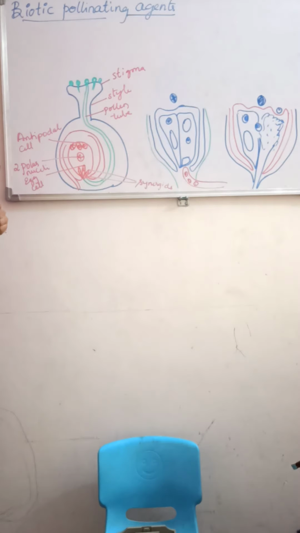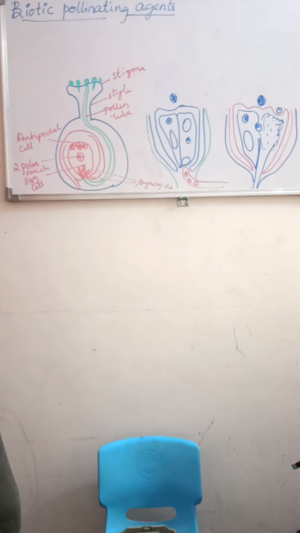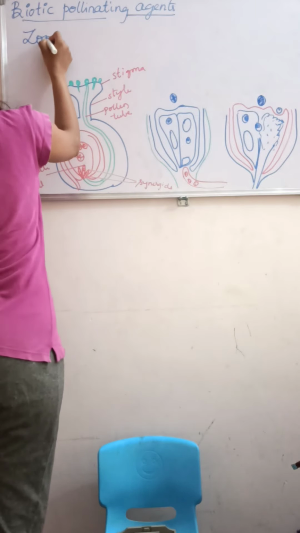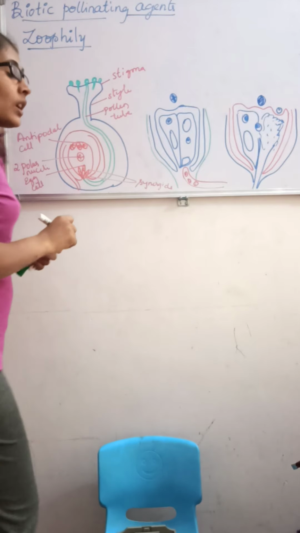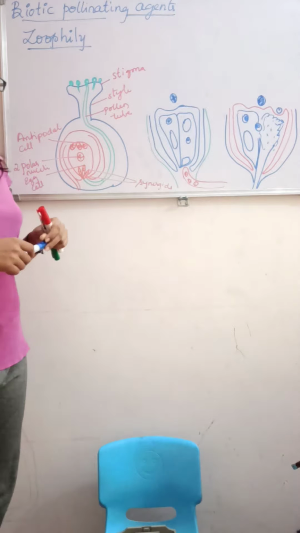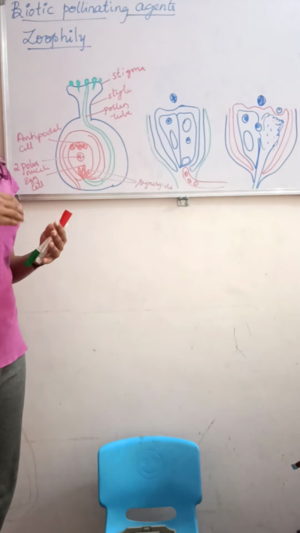So here in biotic pollinating agents, animals are involved in the pollination process. That is why it is called zoophily. As I told, the animals involved in the pollination process may be insects, bats, snails, and so on.